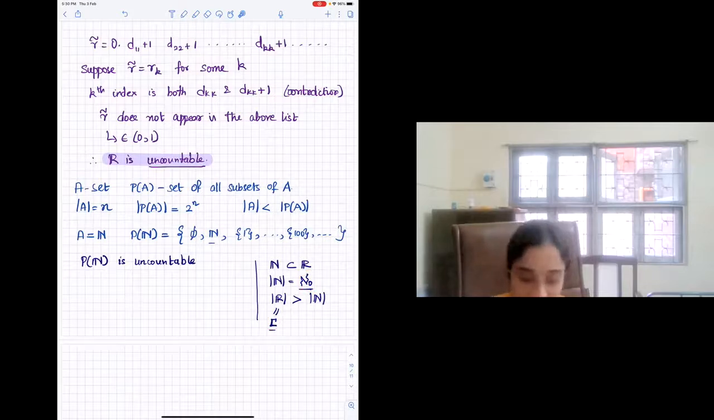So one question that you might ask is: is there any set in between these two sets? Is there any set that has cardinality strictly larger than aleph-null and strictly less than C?